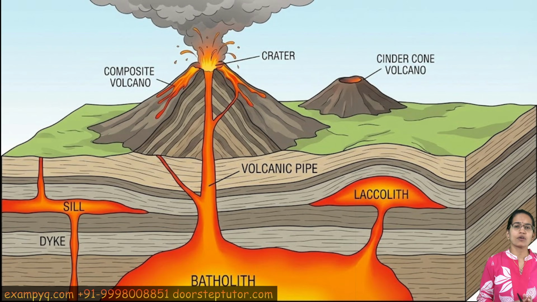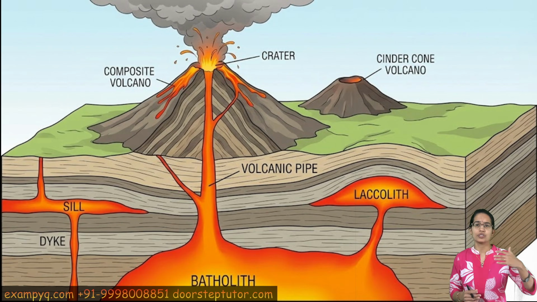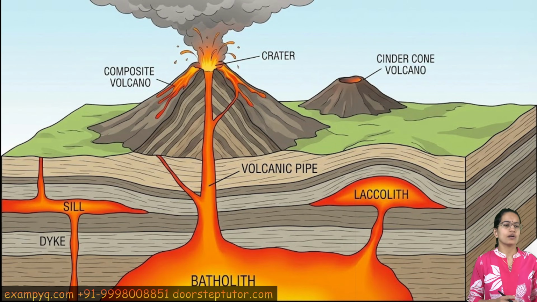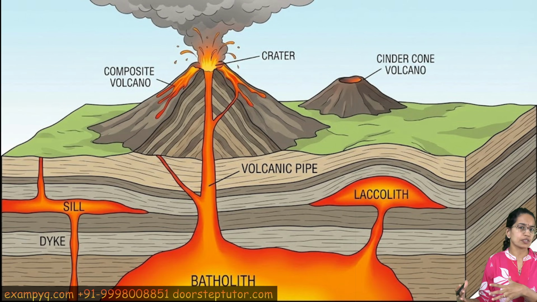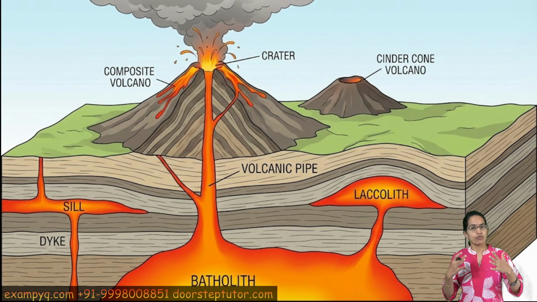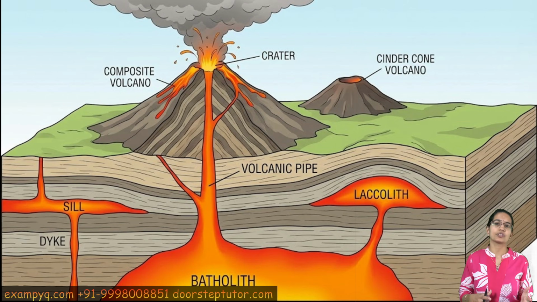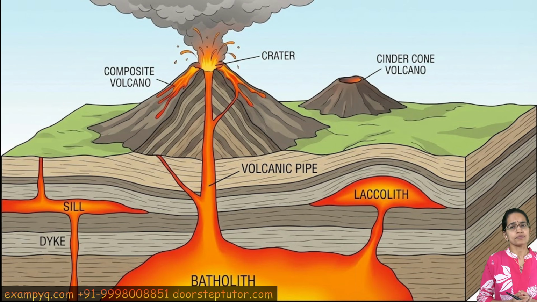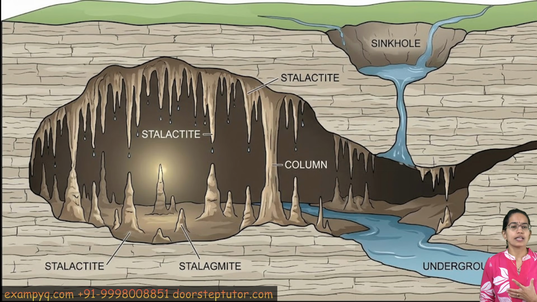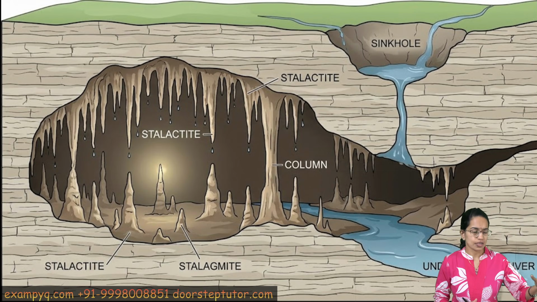The next chapter talks about volcanic activities, so intrusive and extrusive volcano. Now the crater formation, the formation of the magma, so it could be as laccolith, it could be as sill, it could be as batholith. So the different structures become important. The kind of volcanic formations, composite formations, then active, dormant, and extinct volcanoes, the formation of cinder cone, the crater lake formations.